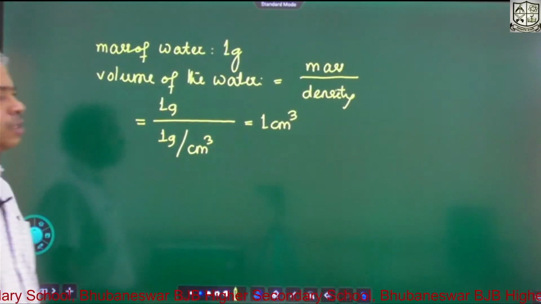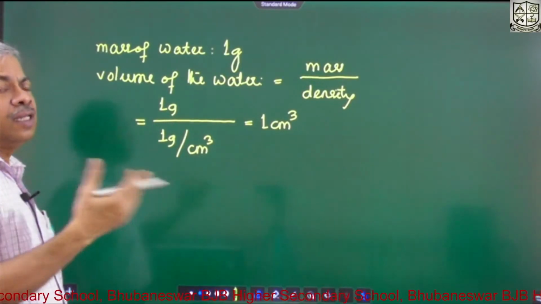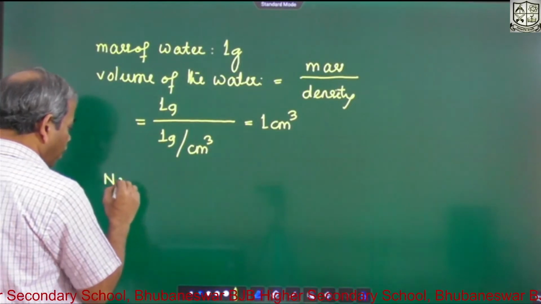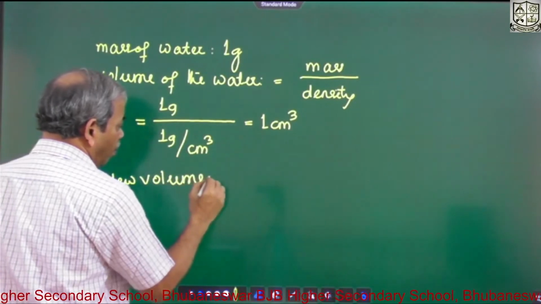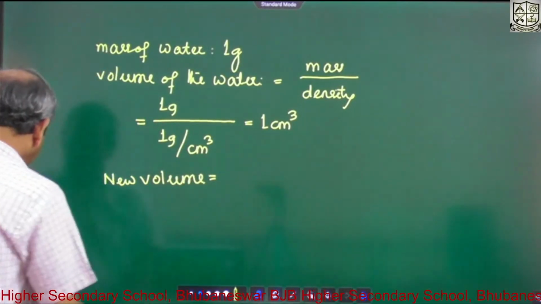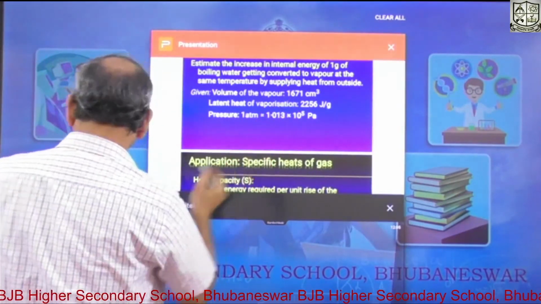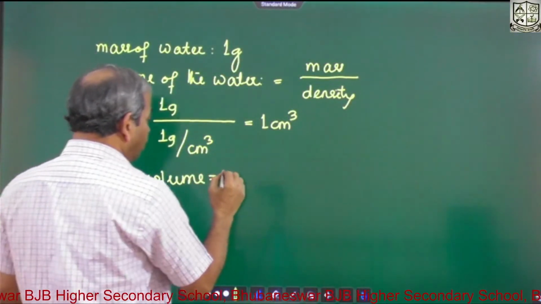Then water will convert to vapor. So the new volume is given to us, 1671.